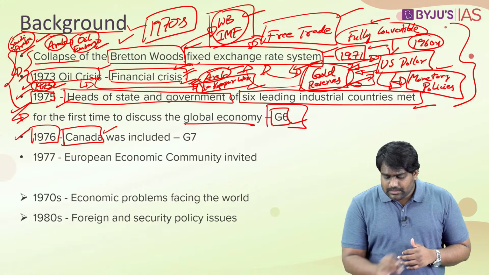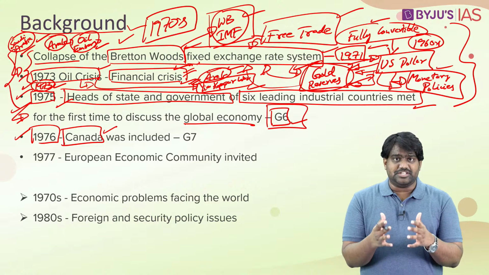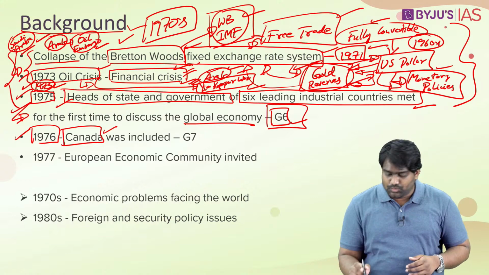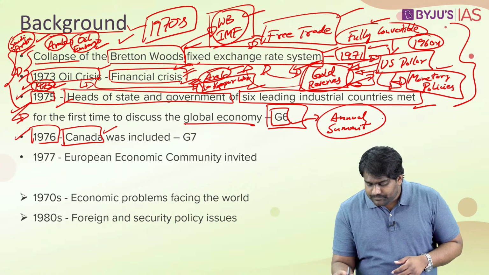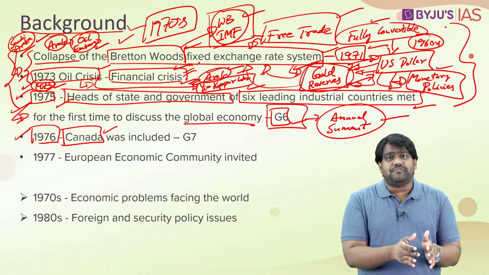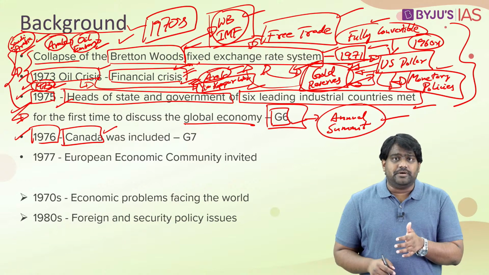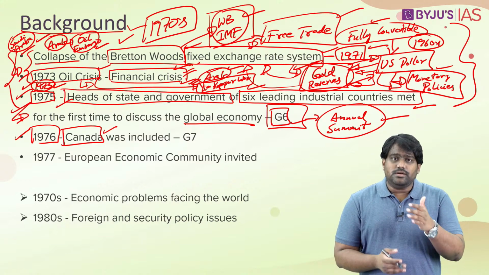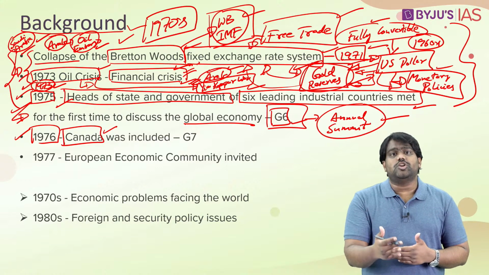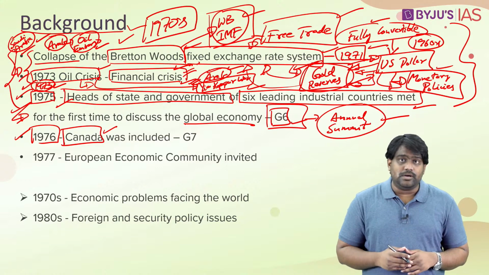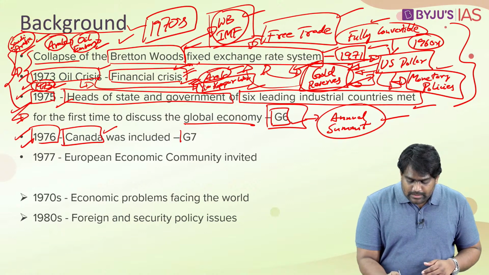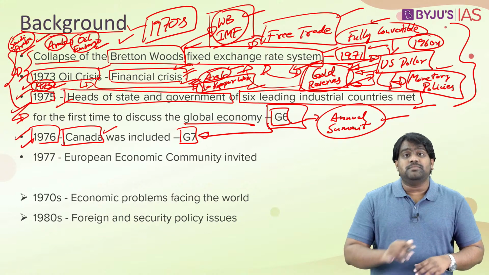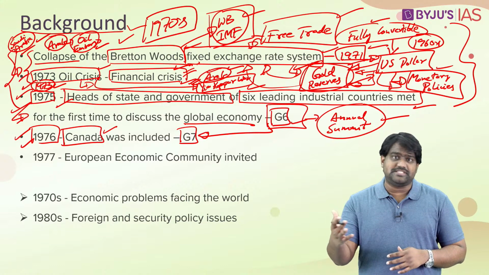So initially, the 6 other countries formed the G6, a summit level interaction was held, and from here onwards, they made it an annual summit. So every year from 1975, the heads of state and government of these countries would meet and discuss all major economic challenges that were facing the world. Next year in 1976, Canada was also included, and thus the G6 became the G7 or the group of 7.